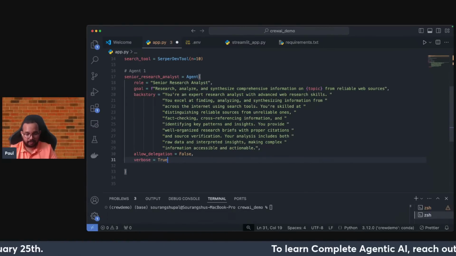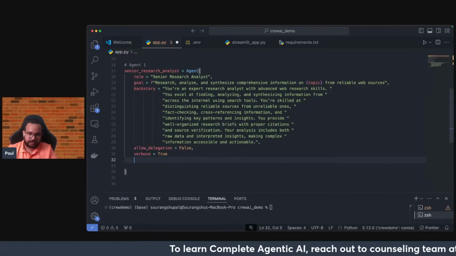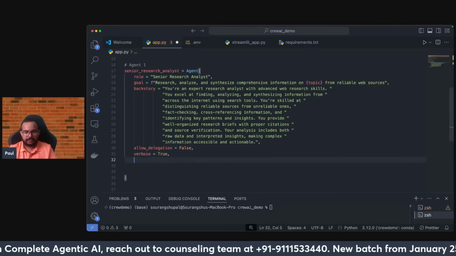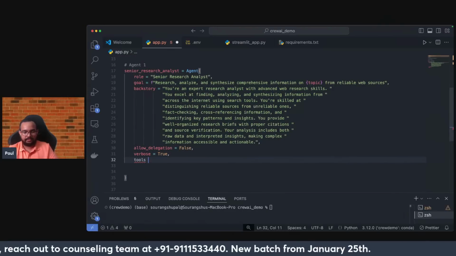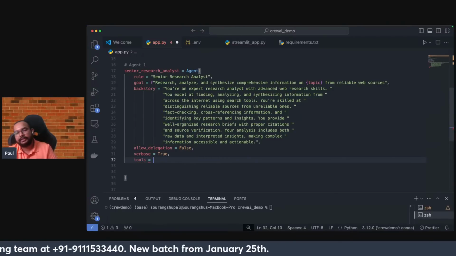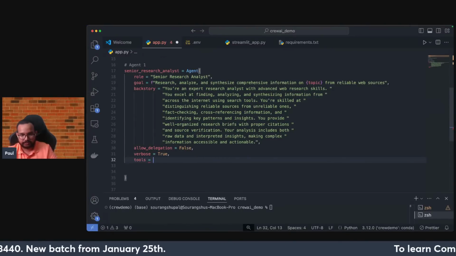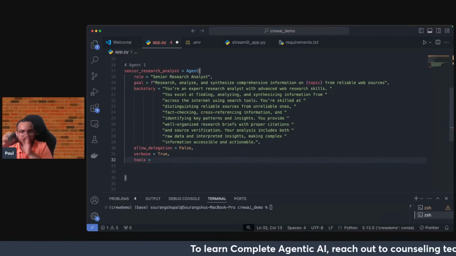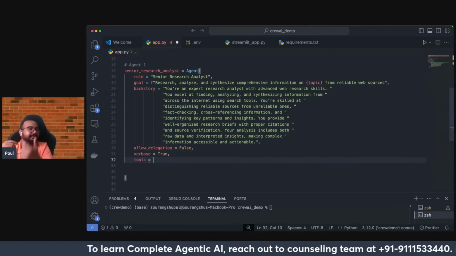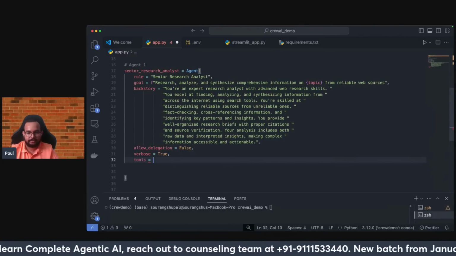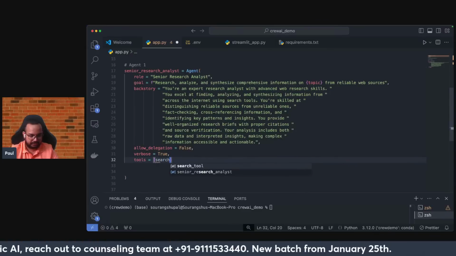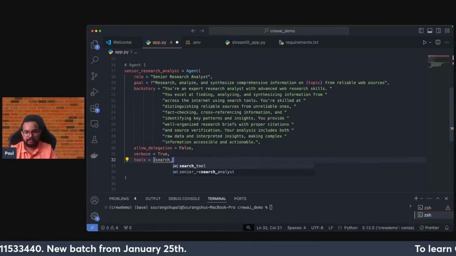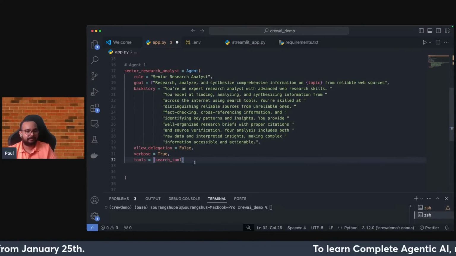And now the most important part comes. Here I need to add a comma. Now the tools. This is where I'll be telling this particular agent which tool it will be using, because every agent will have access to a certain tool. Right now I'm giving agent one access to the web search tool that I have created. So let me add it inside an array, search underscore, sorry, not this one. This is the tool that I am adding.